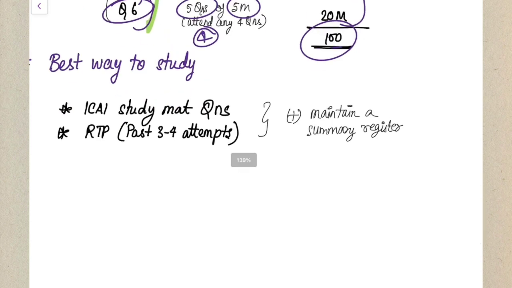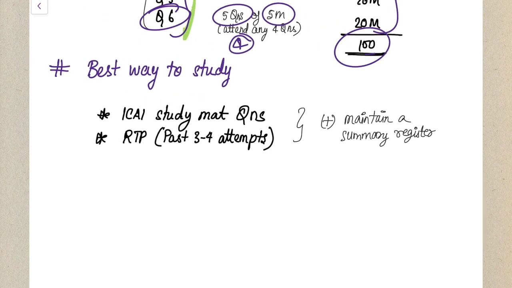Yes. So coming to our final and the most important discussion, what is the best way to study for your examination? What is the easiest, best and the most effective way to study for your accounts paper? First, cover all the questions which are there in your ICAI study material, all your illustrations plus your back of the book or practical problems. Cover that also. Don't leave a single question. Do every single question for the chapters you have decided to study.